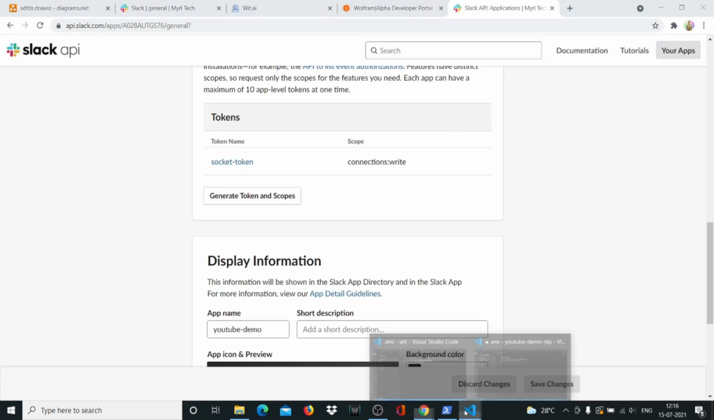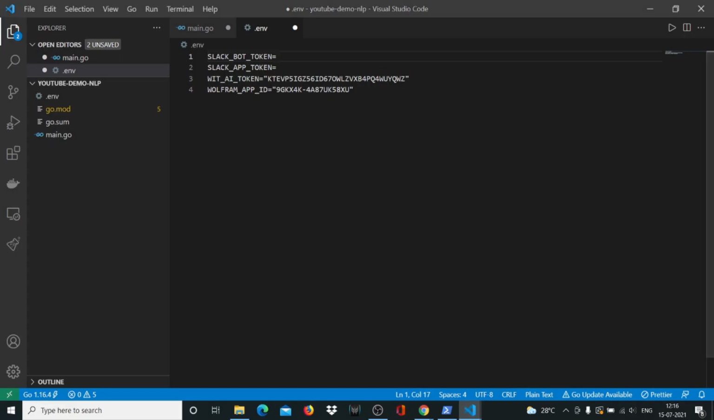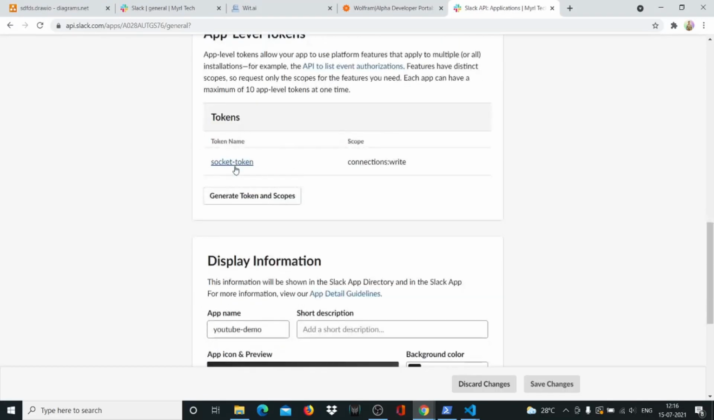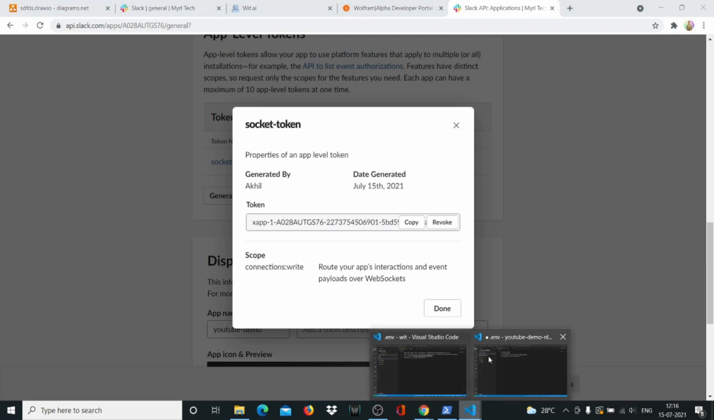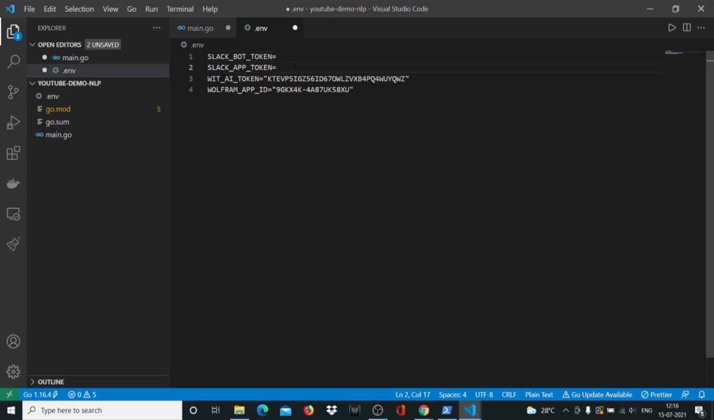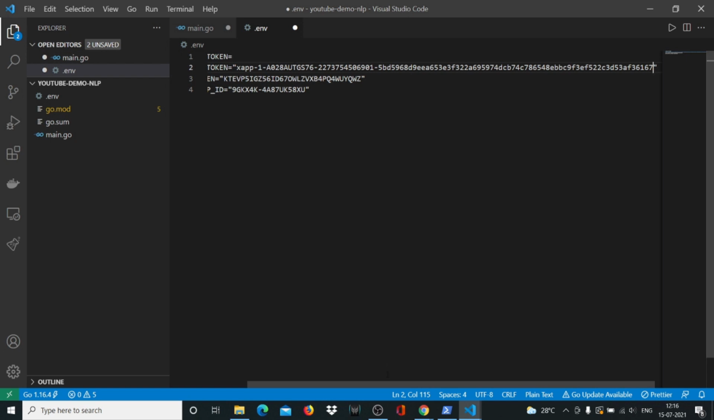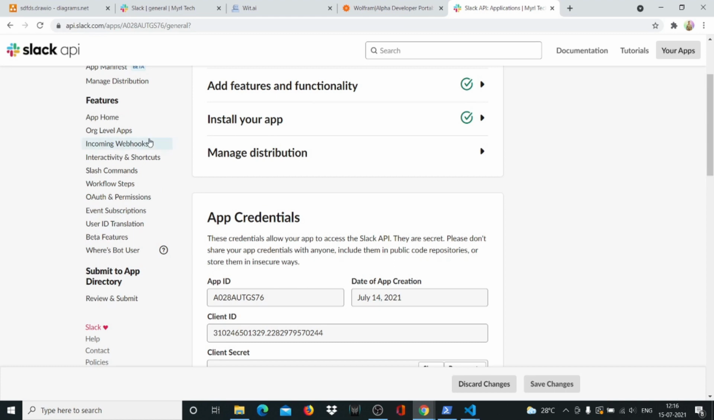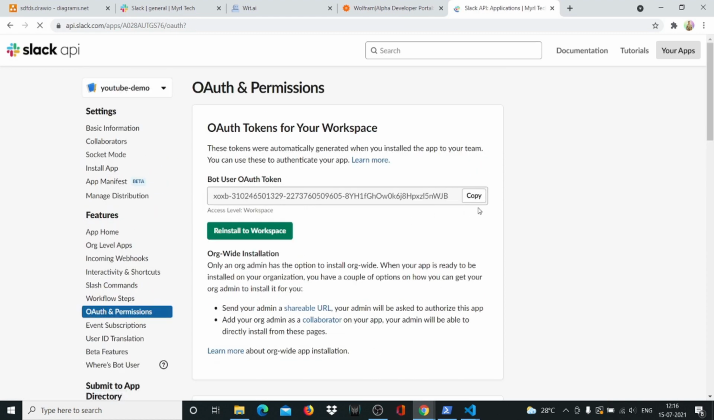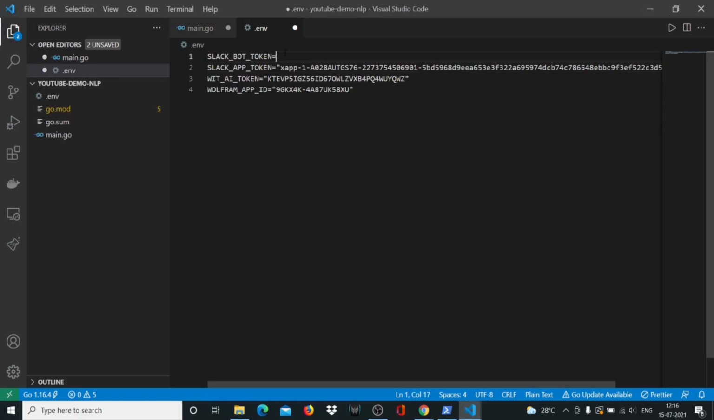All right. So now that that's clear, I'm going to copy and paste my, sorry, I forgot to copy my tokens. So I'll just copy this. I'll say copy, and this is my Slack app token and Slack bot token. I have to go back to OAuth and permissions and copy it. So our environment file is ready.